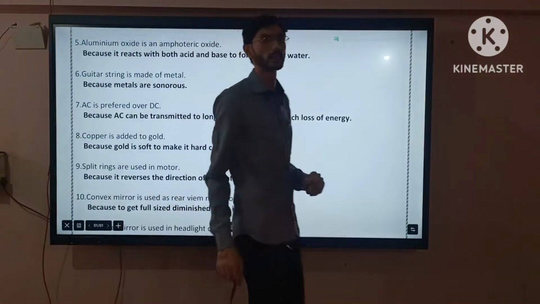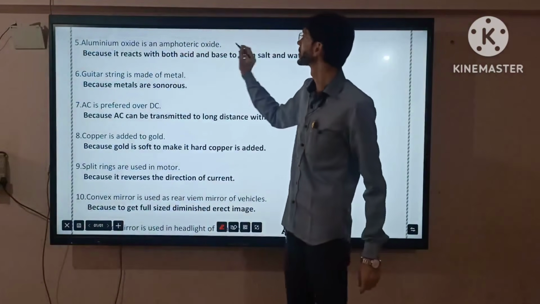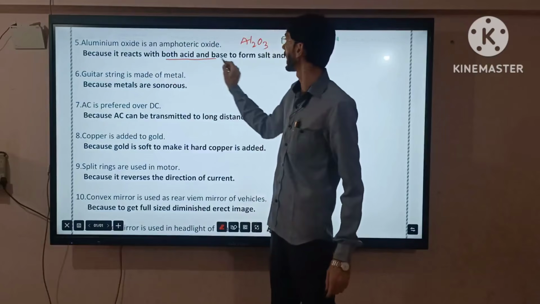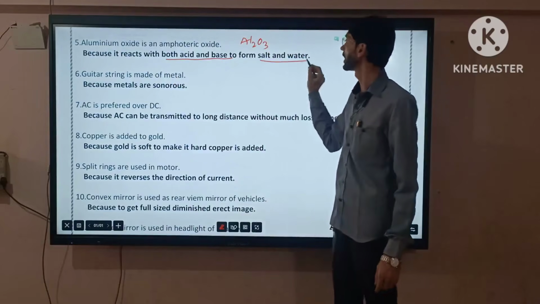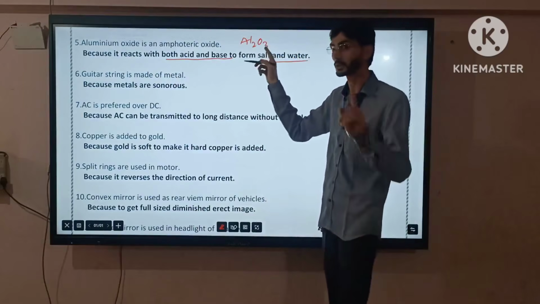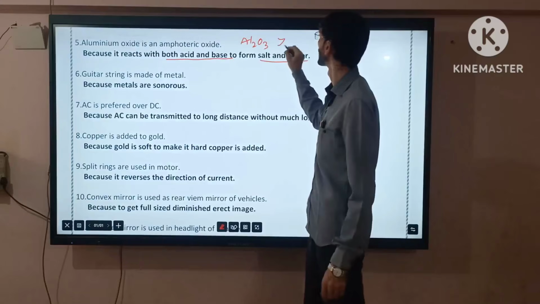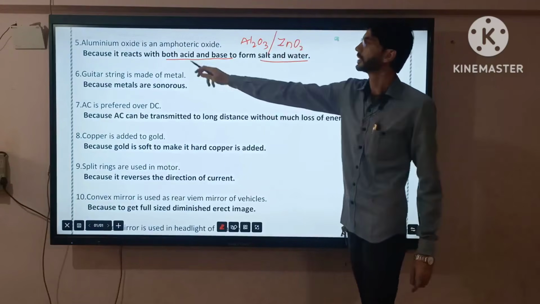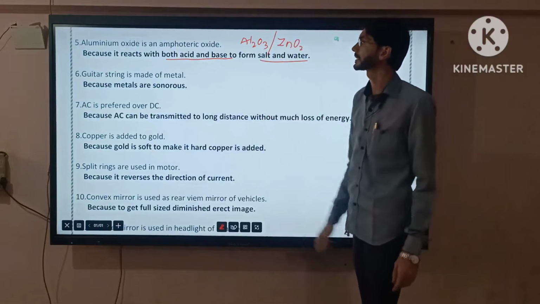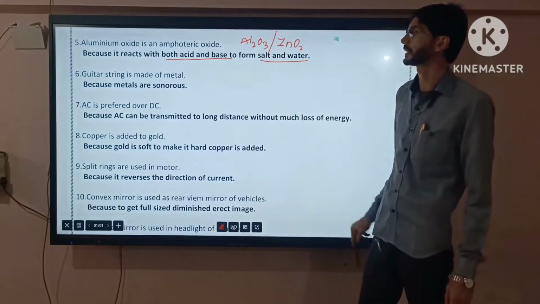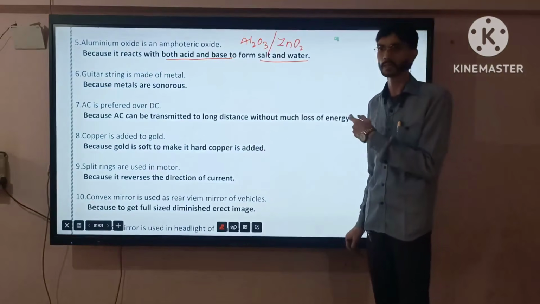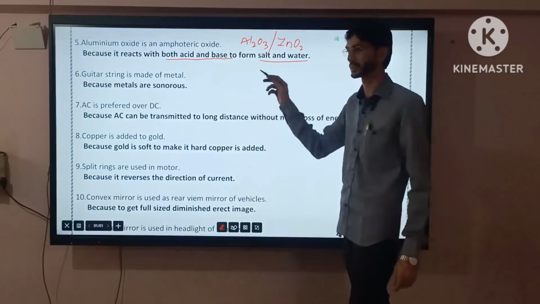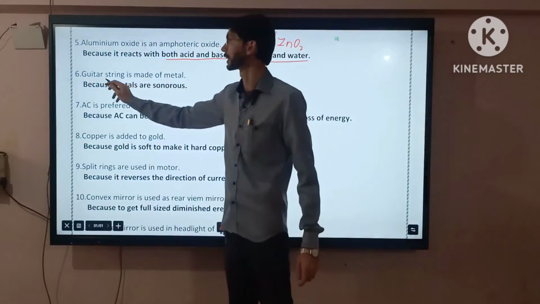Aluminium oxide is an amphoteric oxide, Al2O3, because it reacts with both acid and base to form salt and water. Aluminium oxide and one more was there, zinc oxide. Aluminium oxide and zinc oxide react with both acid and base to form salt and water. In the previous preparatory exam you got this question, isn't it? The majority of students have written it, just go through it. Now the next one, it's a simple question.